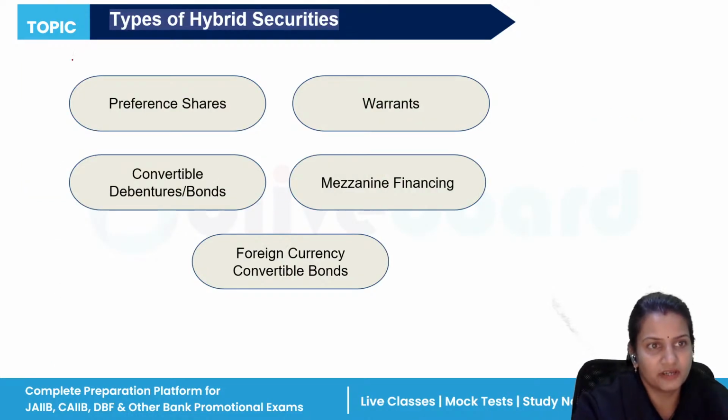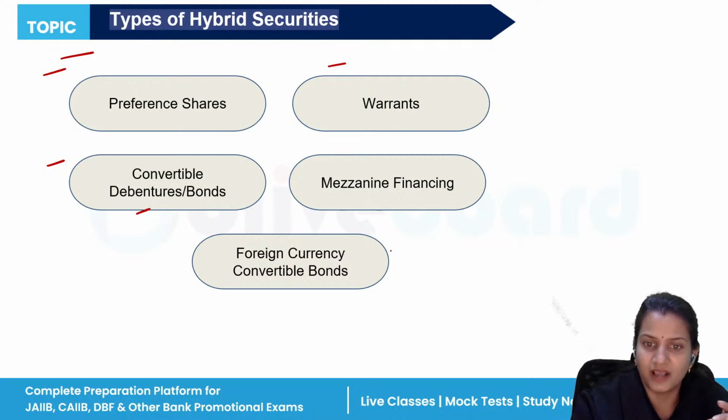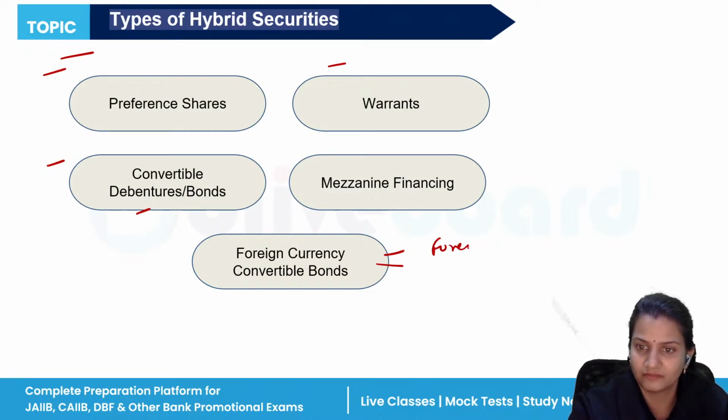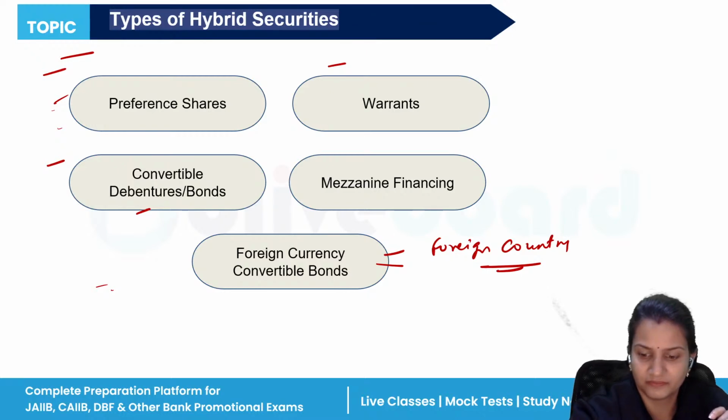So we have different types of hybrid securities. First is preference shares, then we have warrants, and convertible debentures or convertible bonds. Next is mezzanine finance and foreign currency convertible bonds. These are all the same, just issued in a foreign country. Now let's understand one by one what these hybrid securities are.